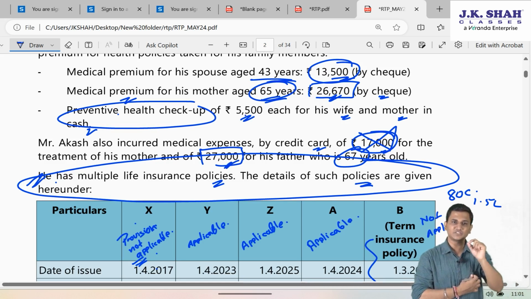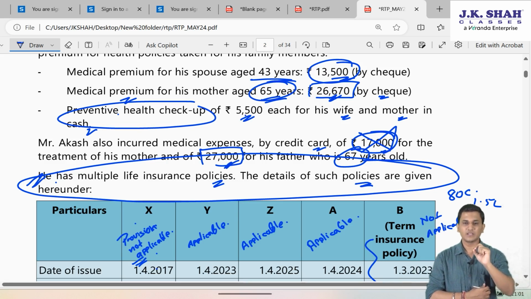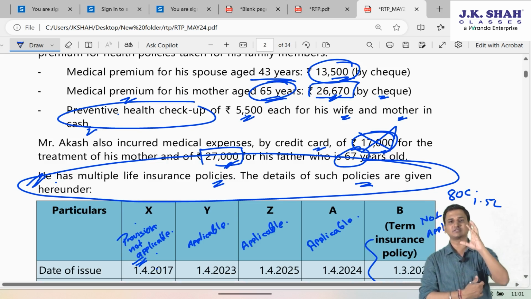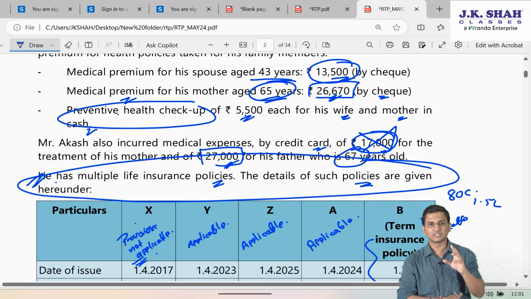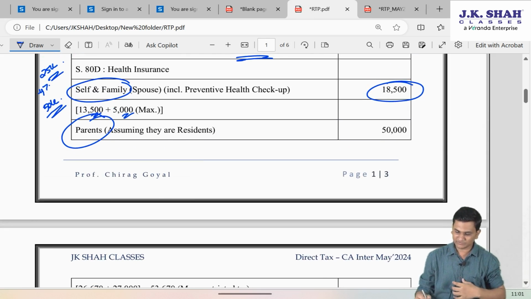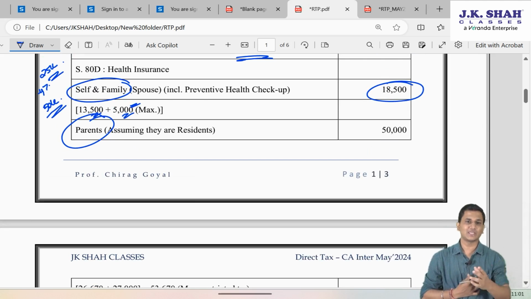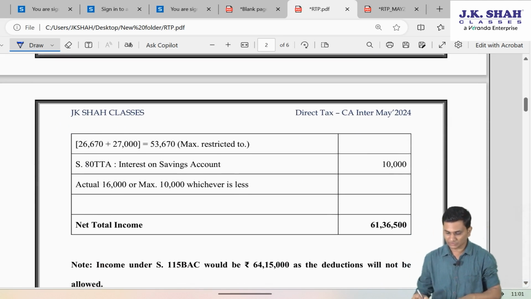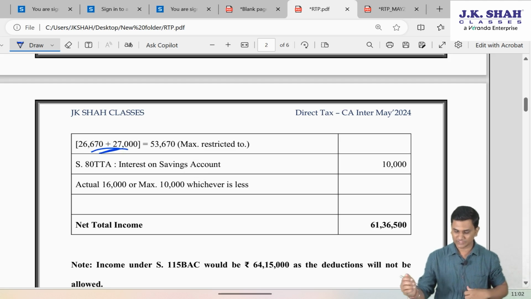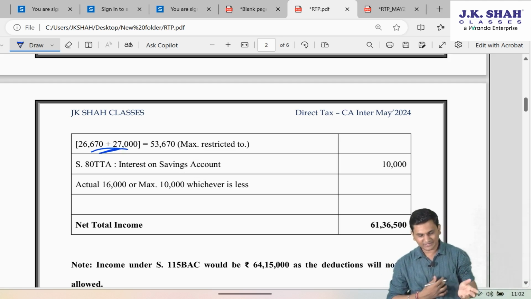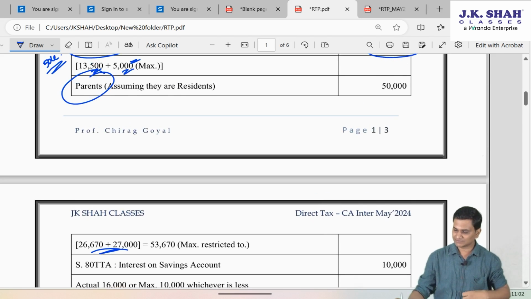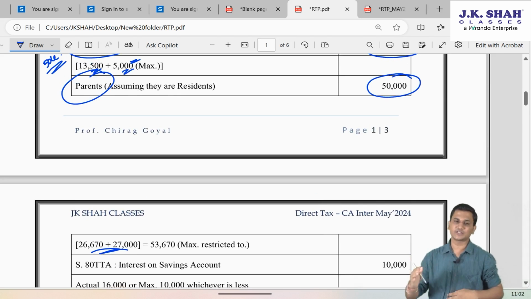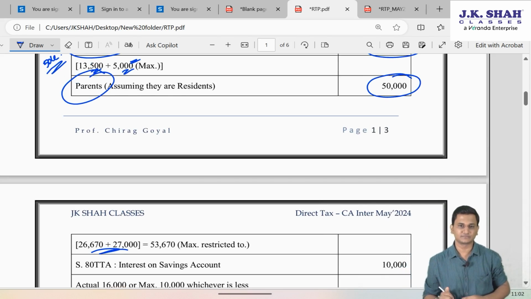Preventive health checkup was there for mother also, 5,500. But if you recollect, that limit of 5,000 for preventive health checkup is together for self and family and parents. So, since he has already taken 5,000 for self and family, he cannot take any deduction for preventive health checkup for parents. So, just these two figures, 27,000 and 26,670, totaling 53,670. But as the maximum deduction cannot exceed 50,000, I will restrict this 53,670 to a maximum of 50,000.